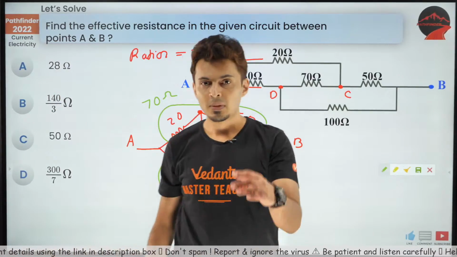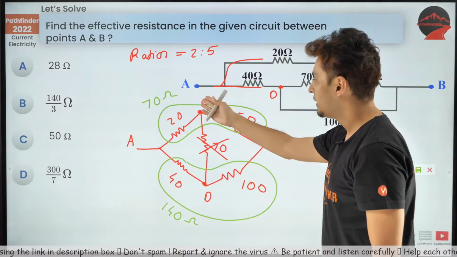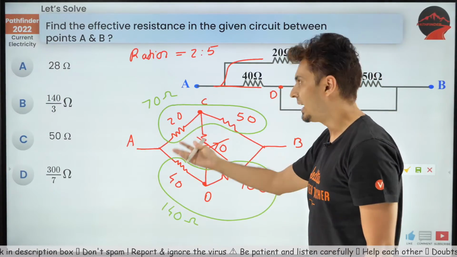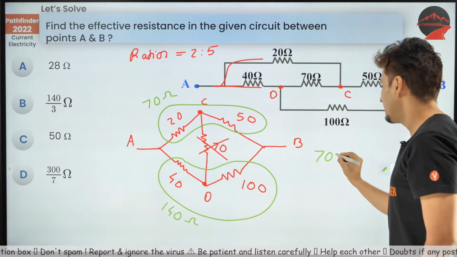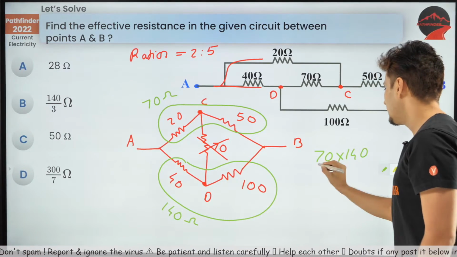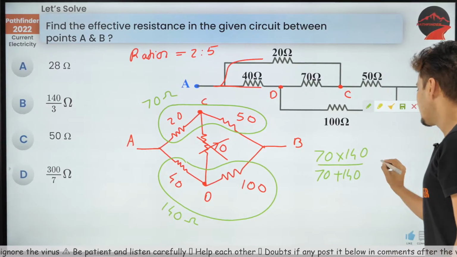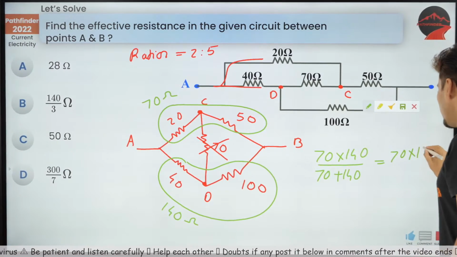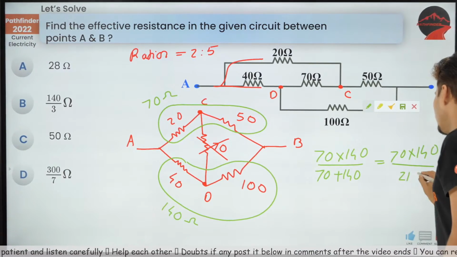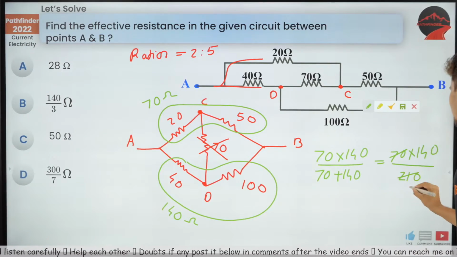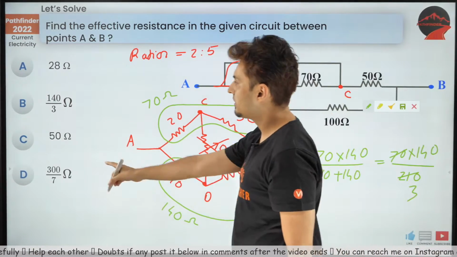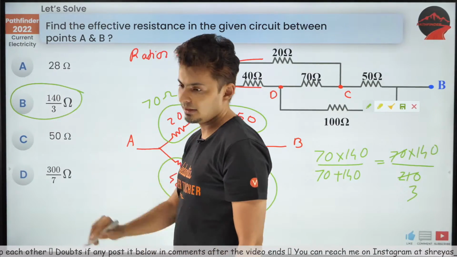Now these two are in parallel. So 70 multiplied by 140 divided by 70 plus 140, which is 70 into 140 divided by 210. This will go 3 times and hence the answer is 140 by 3. Beautiful.